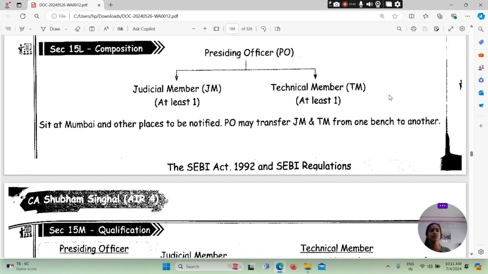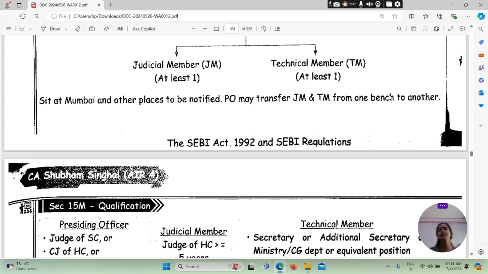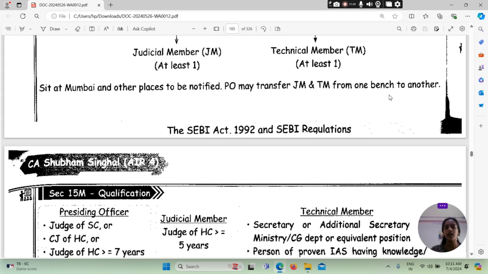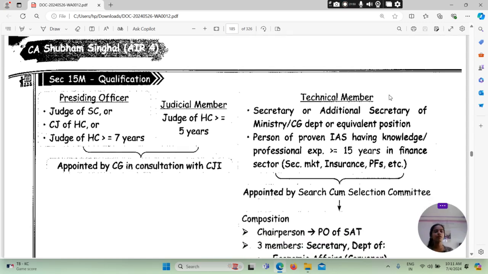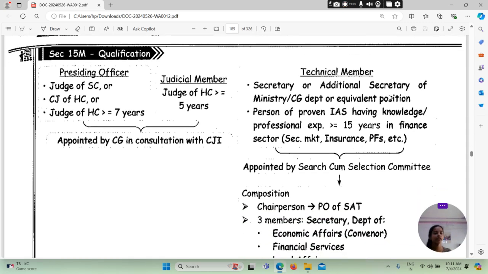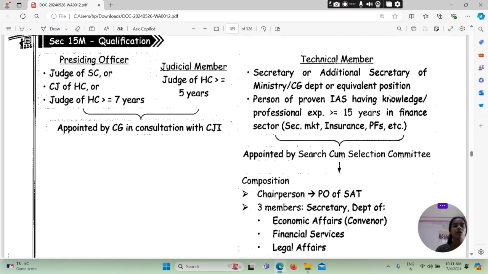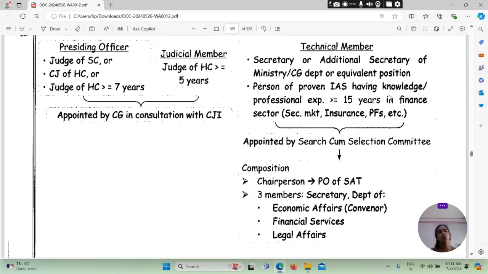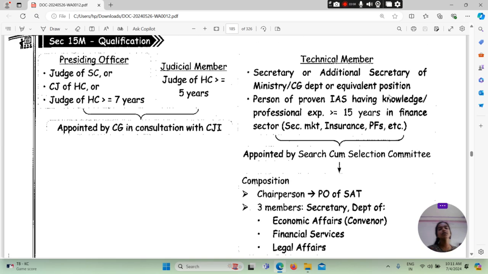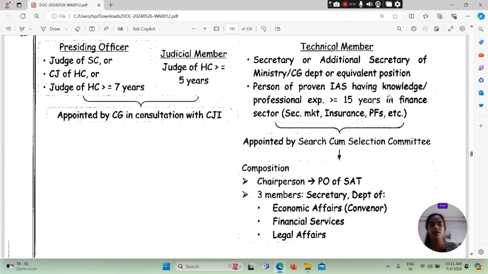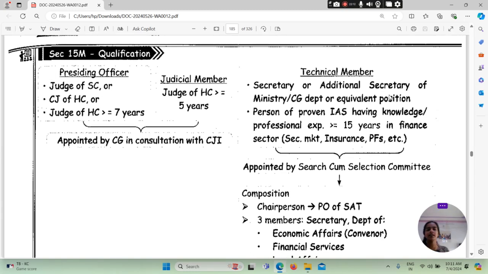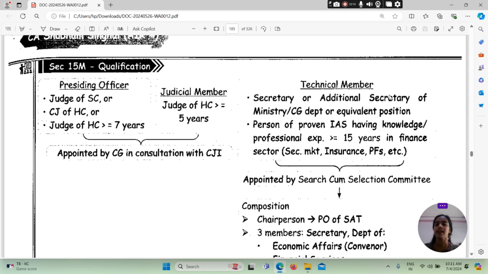Set at Mumbai and other places to be notified, PO may transfer GM and TM from one bench to another. Then आता है हमारा 15M, that is the qualification. तो what basically this qualification and all such thing, presiding officer, जज जो होगा सुप्रीम कोर्ट का, और सीजे जो होगा हाई कोर्ट का, या फिर जज ऑफ हाई कोर्ट जो कि ग्रेटर देन इक्वल टू 7 years है, जुडिशियल मेंबर जज ऑफ हाई कोर्ट ग्रेटर देन इक्वल टू 5 years, अपॉइंटेड बाय सेंट्रल गवर्नमेंट इन कंसल्टेशन विद द CGI.